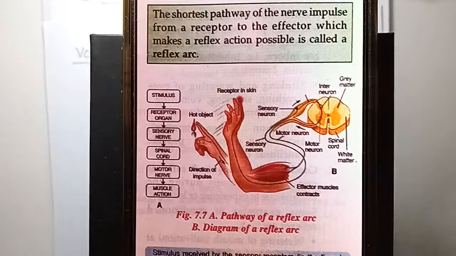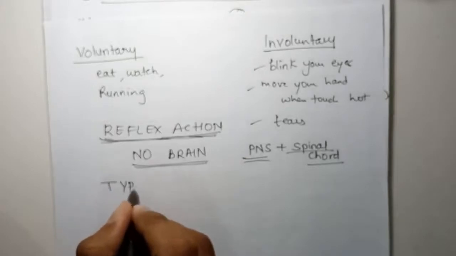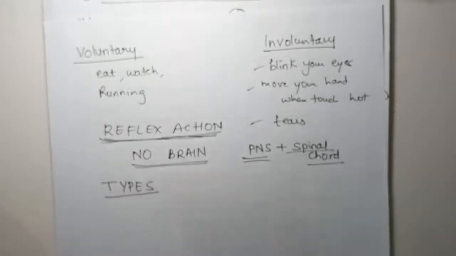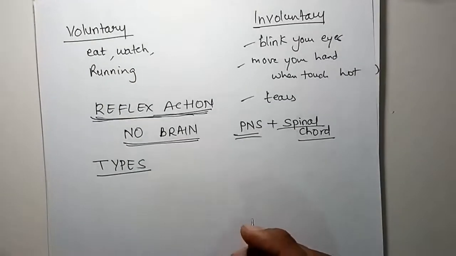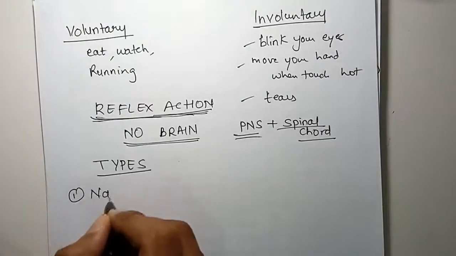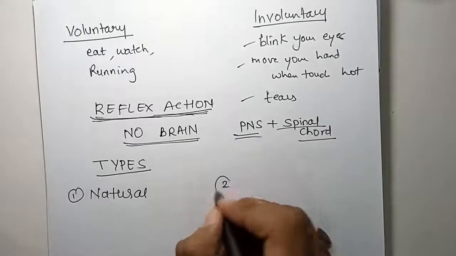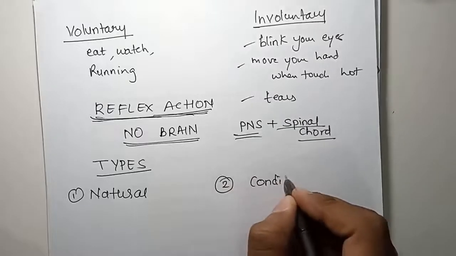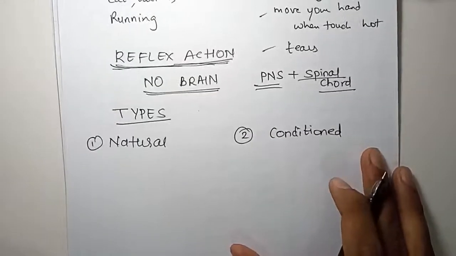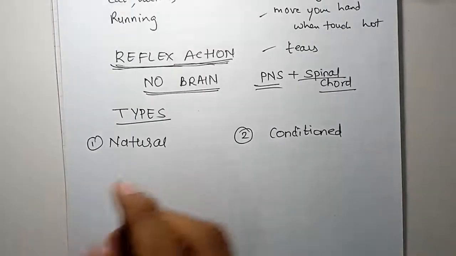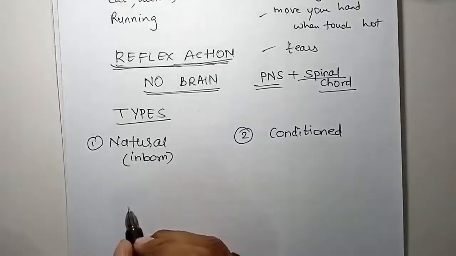Okay, now there are different types of reflexes. Let's see. Types of reflexes. First is natural, the second is conditioned reflex. Natural reflex means which is inborn, you do not learn them.